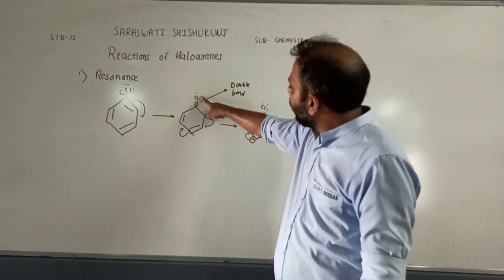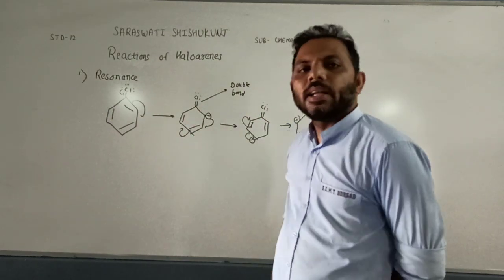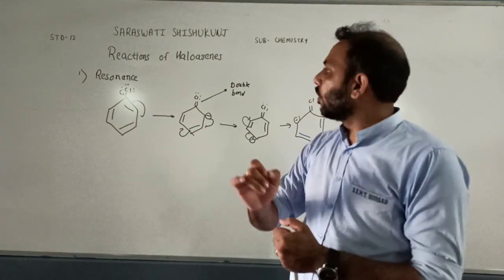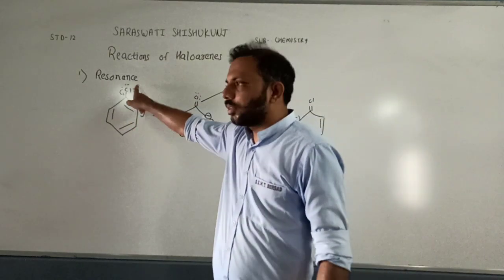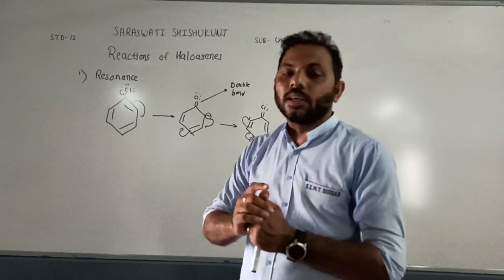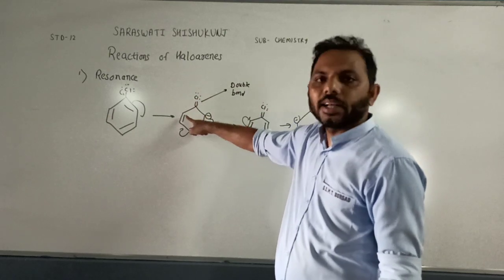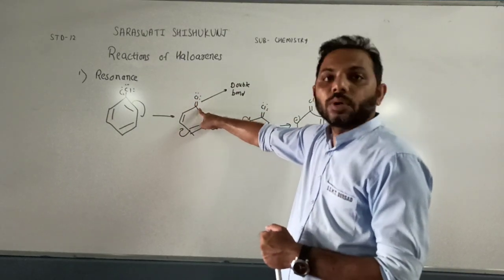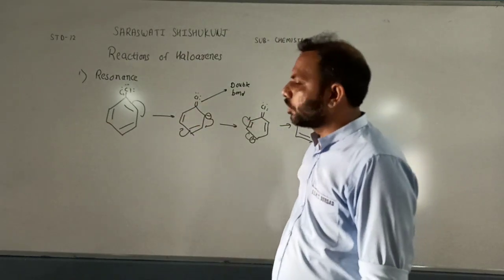Because halogen and carbon are doubly bonded and resonance gives more stability, the reactions of haloarene are difficult. So the first reason why haloarenes are less reactive is resonance. Because of resonance, it provides stability, and there is a partial double bond between halogen and carbon, and because of this partial double bond, reaction is much more difficult. So haloarenes are not that reactive. So this is the first reason.